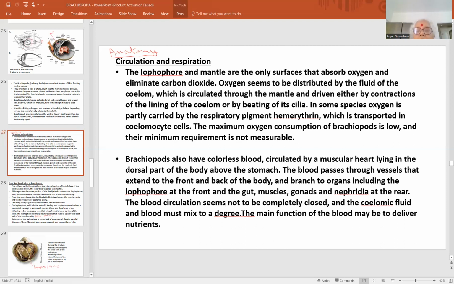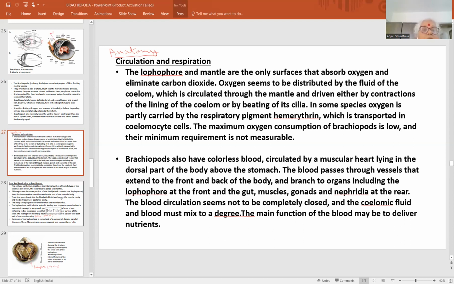The blood circulation seems not to be completely closed. The coelomic fluid and blood must mix to a degree. An open type of blood circulation is said to be occurring here, showing its resemblances to some extent with the arthropods also. Main function of the blood may be to deliver nutrients, that is the assimilation.